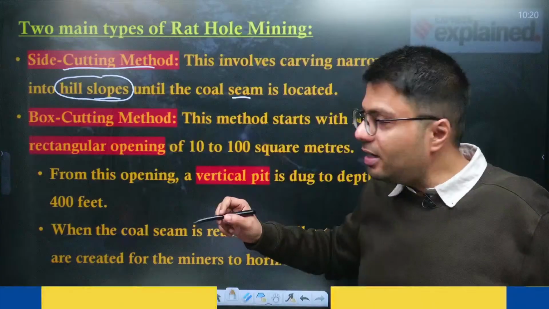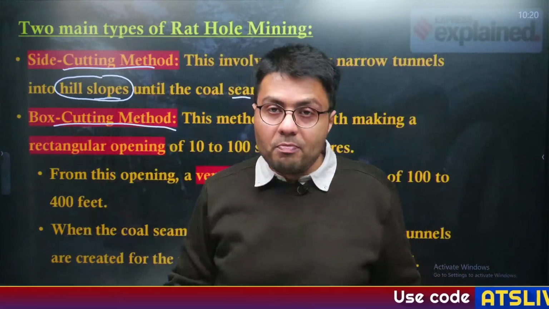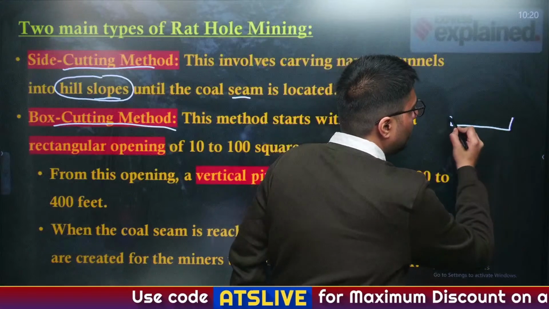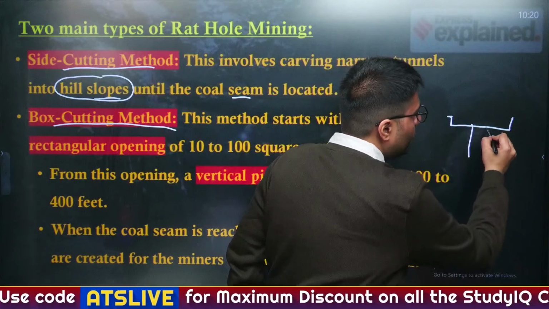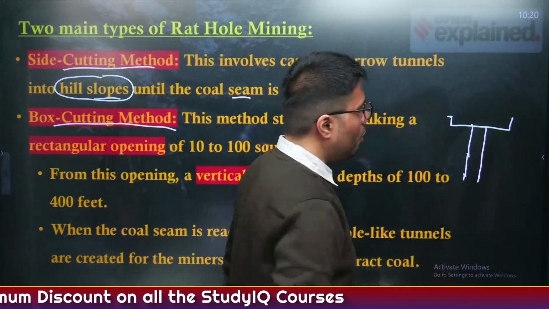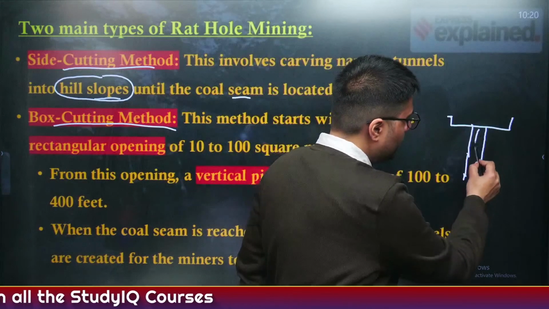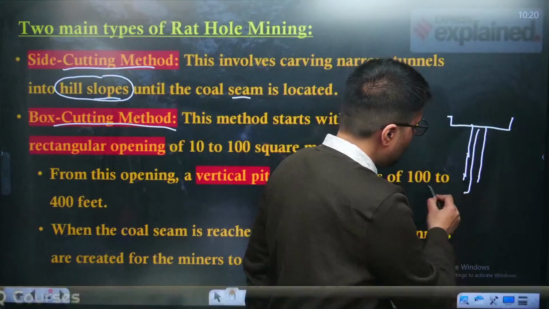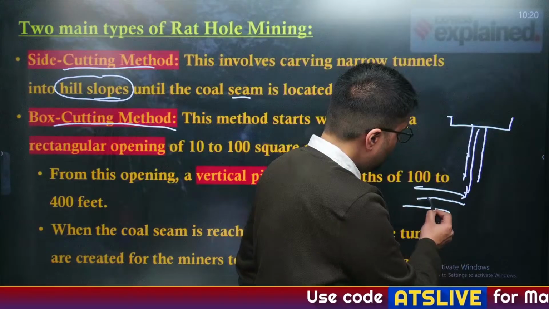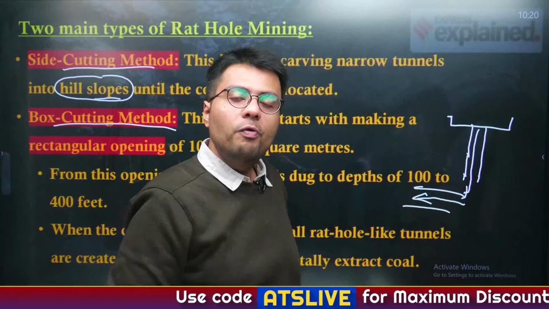Now, another method is called box cut mining, and in box cut mining, what happens is a box-like pit is dug, and from this pit, we utilize a vertical excavation of the ground, as this vertical excavation enables the miner to reach the level of the coal seam, and when they reach the coal seam, they dig a horizontal pit to move around these coal seams.